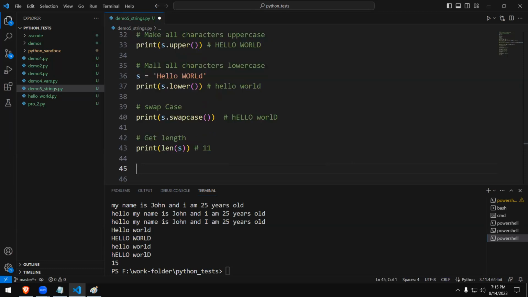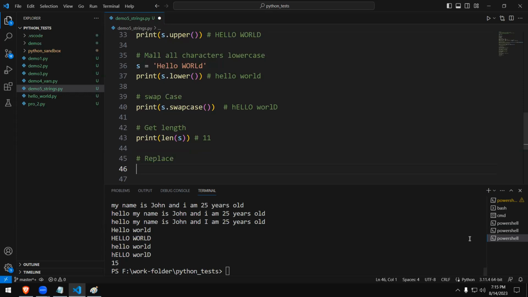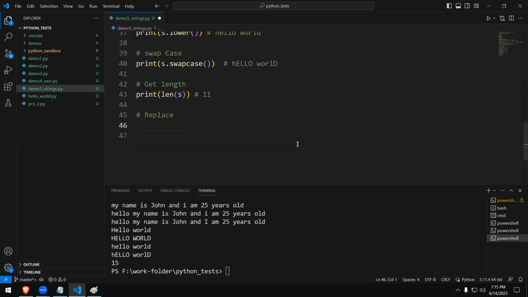The next one we're going to learn is replacing. Let's try replacing a character. We'll see how to do that. This is the function that we're going to use. There is a word called replace.